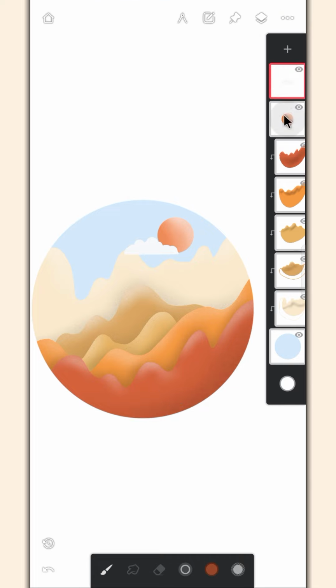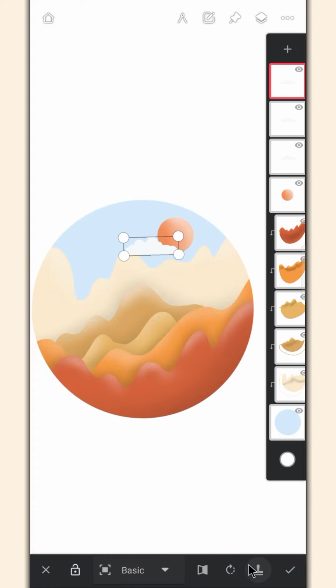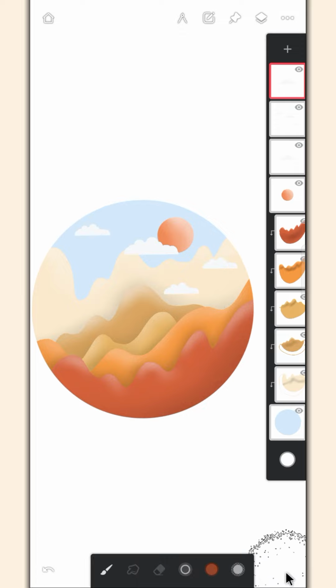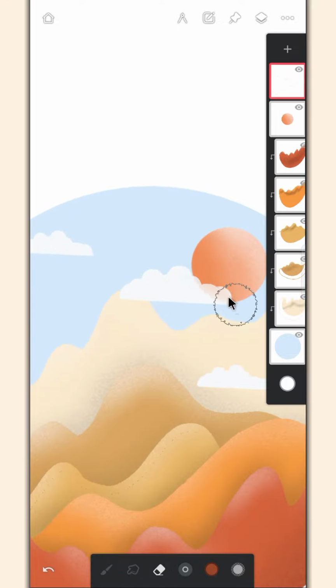Select the cloud layer and duplicate it multiple times. Then, merge all the duplicate layers to the cloud layer. Add some texture to the cloud layer.